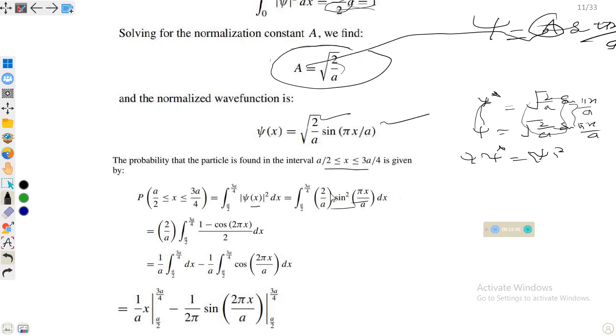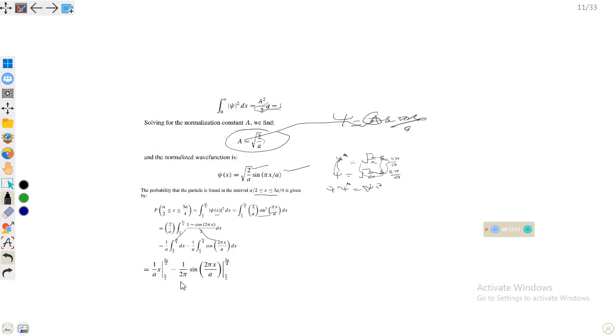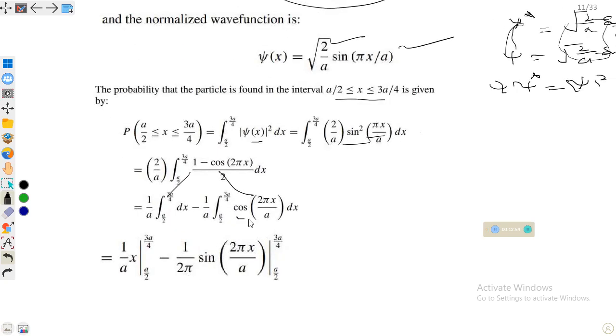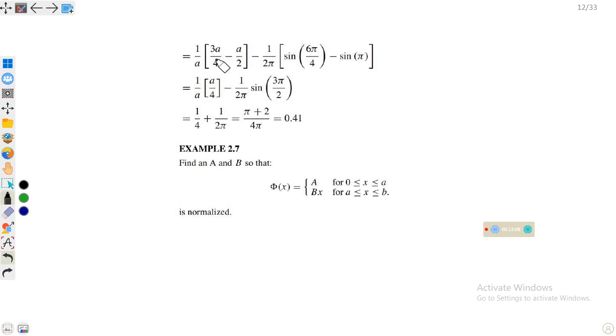When we multiply these two terms, we just integrate this equation, 1 minus cos 2x. We can write it separately, and integrating this, you know the integral of this will be equal to just x, and putting the upper and lower values, similarly we can integrate this. The integral of this will be equal to sine 2 pi x over a times 1 over 2 pi. Evaluating the lower and upper limits, we will have 1 over a, 3 over 4 minus this, and these whole terms. So this will give us pi plus 2 over 4 pi, which is 0.41. So we have a 41% probability of finding the particle at this point.